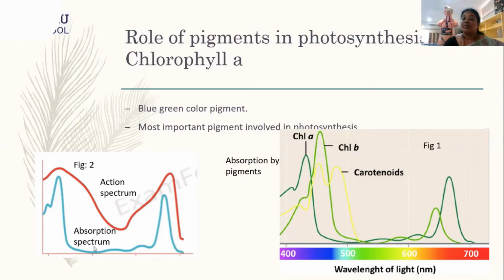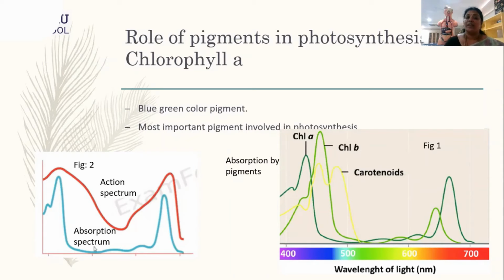Even in Engelmann's experiment, which we have done earlier in this chapter, Engelmann proved that during his algae experiment, the absorption was mostly done in the region of blue and red. If you compare that experiment with this graph, you can tell that chlorophyll A was the most significant pigment, which absorbed the light in the blue and the red region. So that is why we are having the 2 peaks.